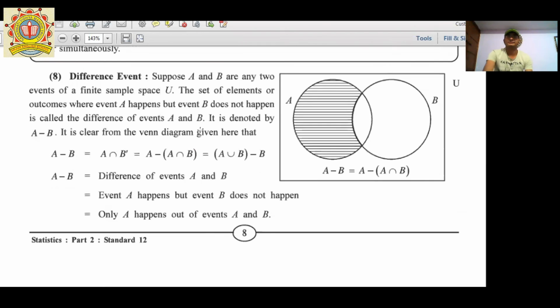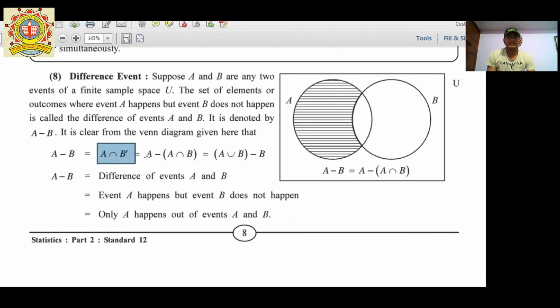Next one, point number 8, difference event. What is a difference event? If one event happens and another event does not happen. Suppose A and B are any two events of finite sample space U, the set of elements or outcomes where event A happens but event B does not happen is called the difference between events A and B. It is denoted by A minus B. So A minus B has a simple formula: A intersection B dash.